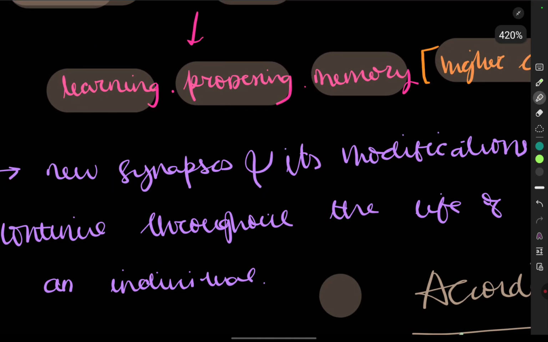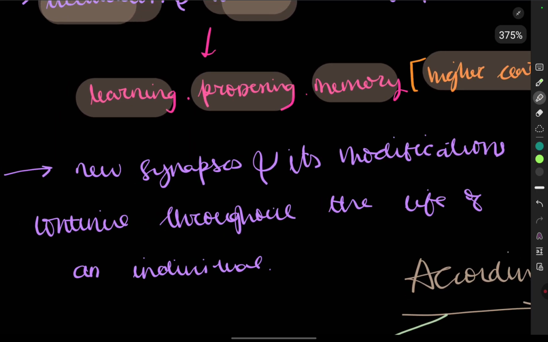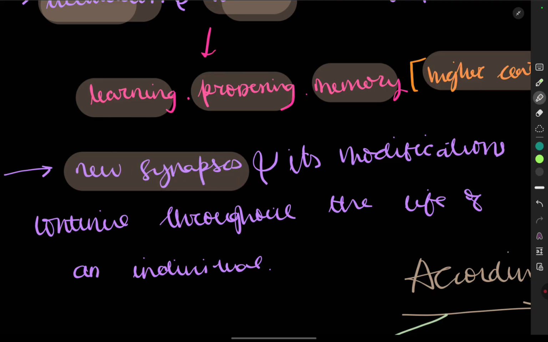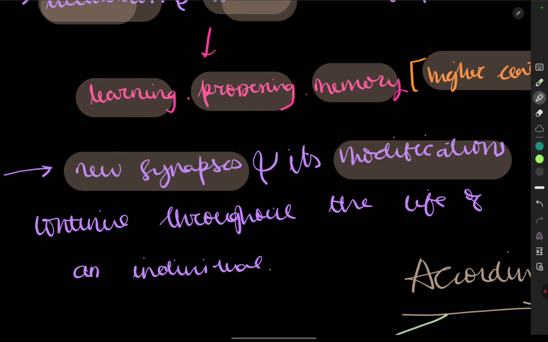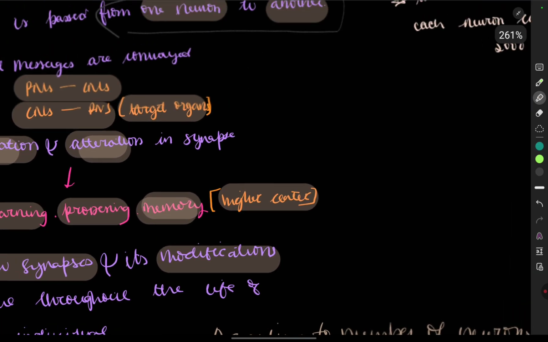Now, new synapses and its modifications continue throughout the life of an individual. There are new synapses occurring, and modifications in the already existing synapses. Whenever you learn something new, new synapses are formed, and that helps in learning. Processing and memory is when you repeat the same thing again and again. Suppose you're watching this lecture for the first time, then new synapses are formed. If you're watching this video for the third or fourth time, that gets into the memory. So this is about the synapse, and it continues throughout the life of an individual.